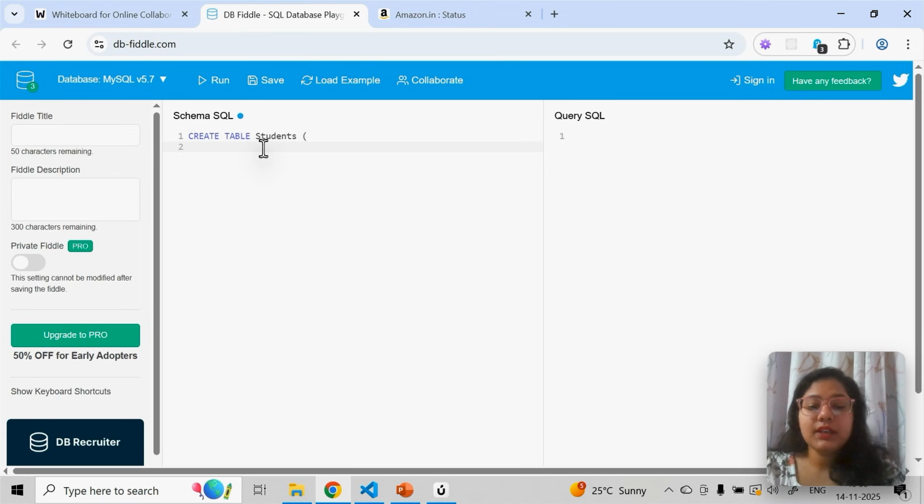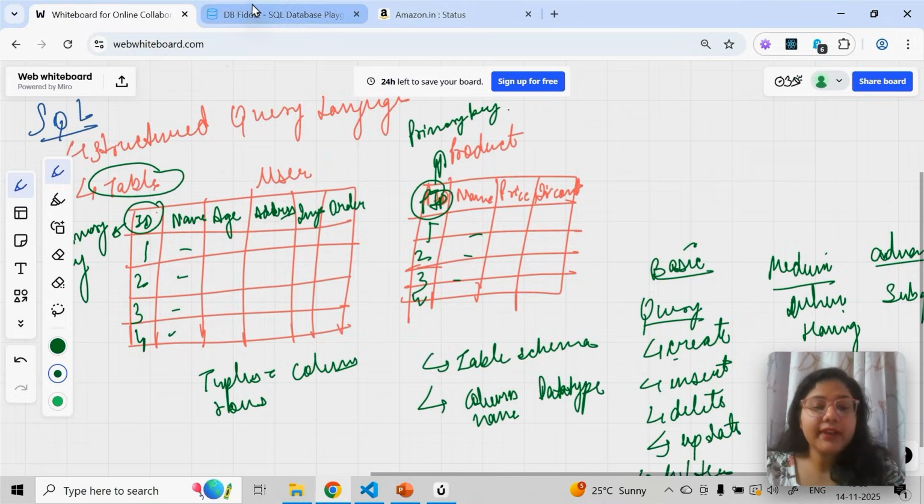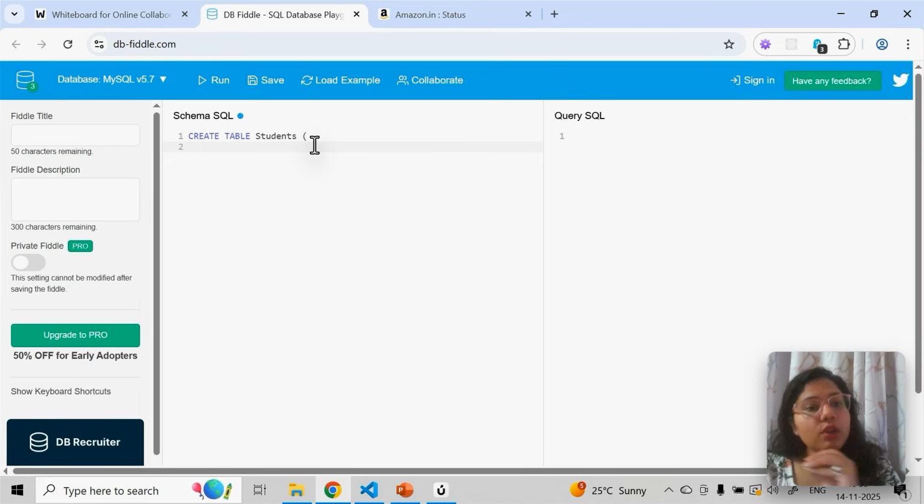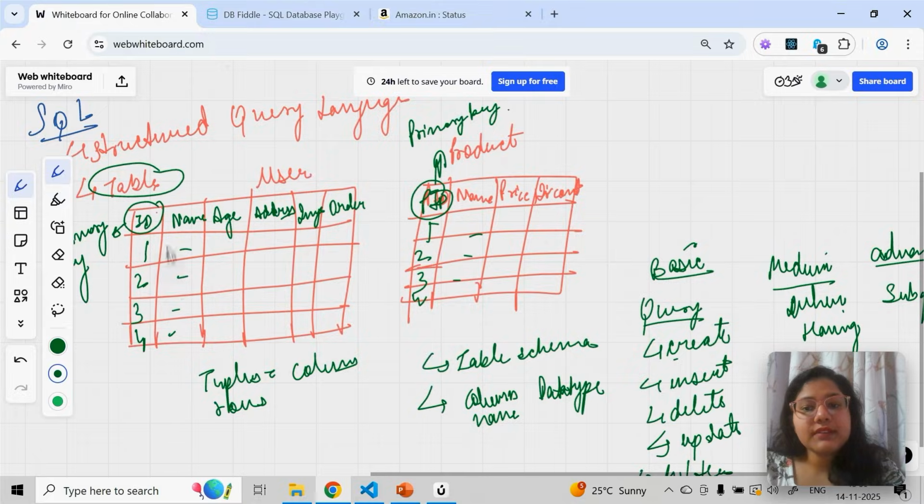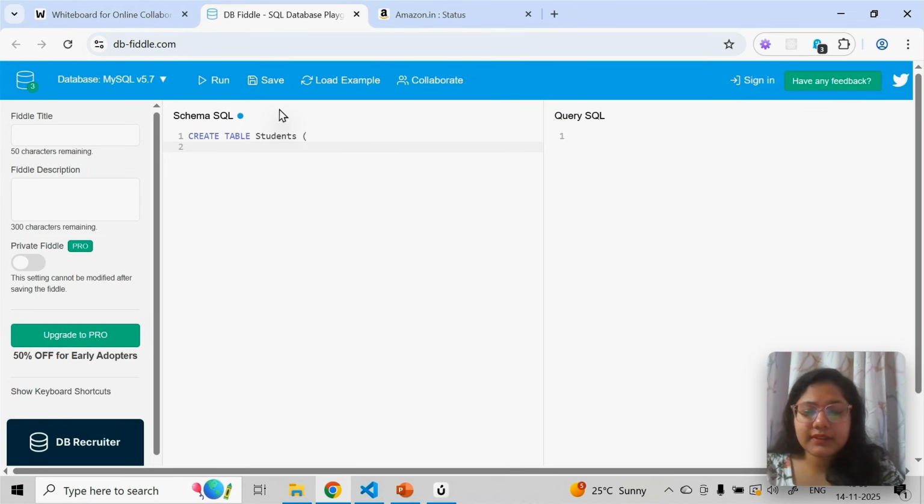For example, I told you every table you create, make sure there is some unique identifier like ID. Now the name of the column could be anything. For example, this name like ID I've kept, I can keep it anything. I can keep it SID, I can keep it ID, anything you can keep. Then you have to define the data type, let's say int. Then you have to define, let's say it's a primary key.